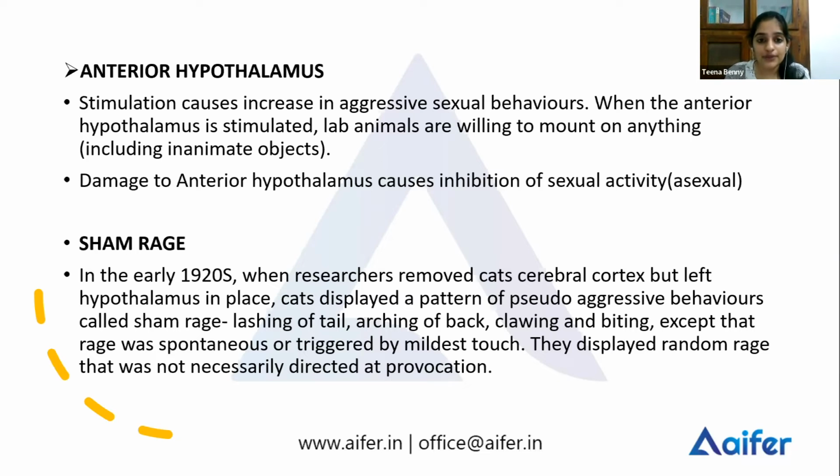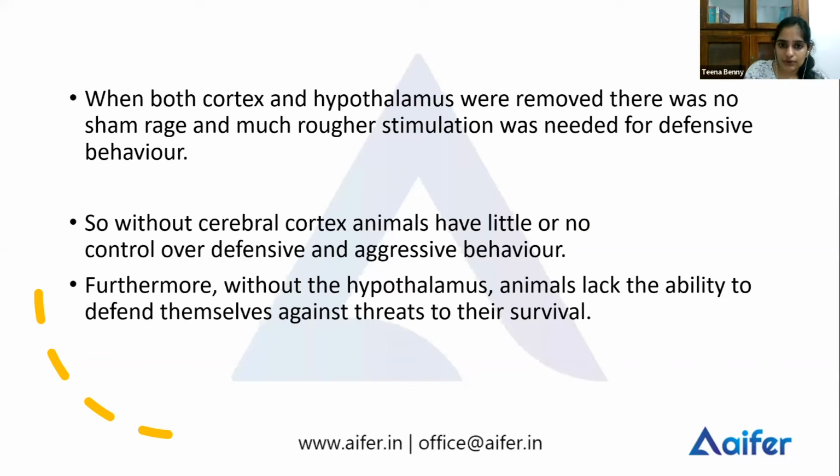Okay, so this happened when the cerebral cortex of the cats was removed and the hypothalamus was left intact. They displayed pseudo-aggressive behaviors called sham rage, wherein they showed spontaneous aggressive behaviors, but it was not controlled. They could not control their own aggressive behaviors. But when both the cerebral cortex and the hypothalamus were removed, what happened?